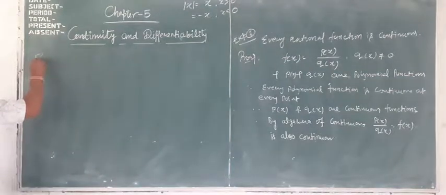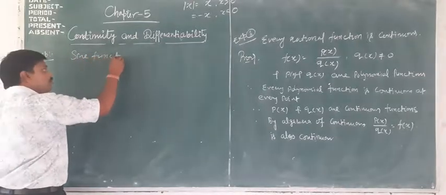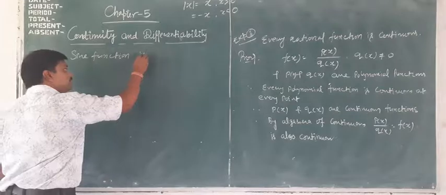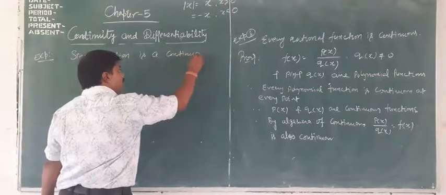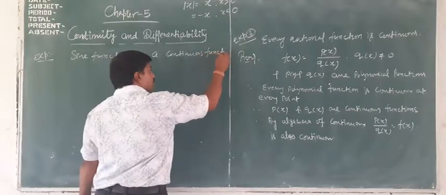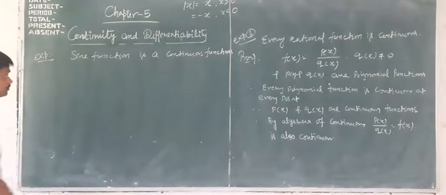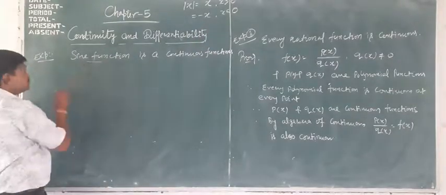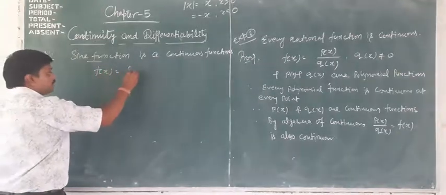So first we shall discuss that the sine function is a continuous function. So the sine function f(x) equal to sin x.